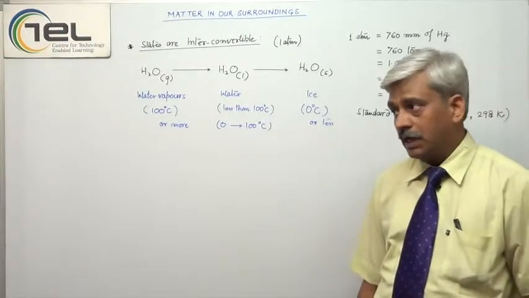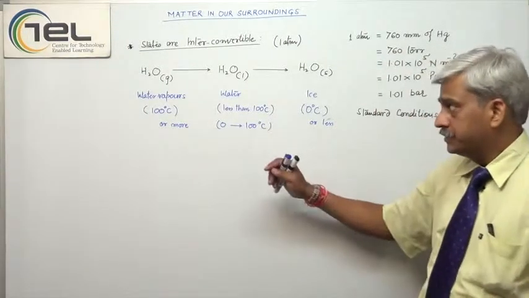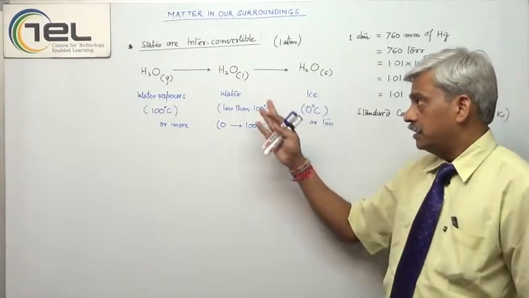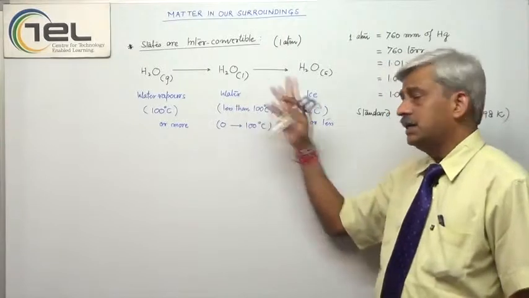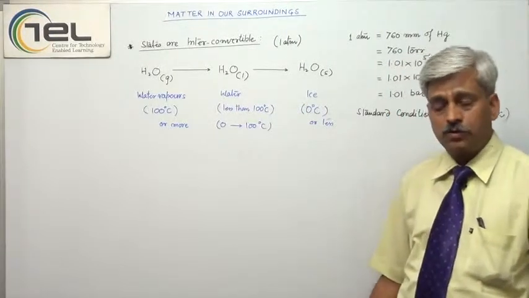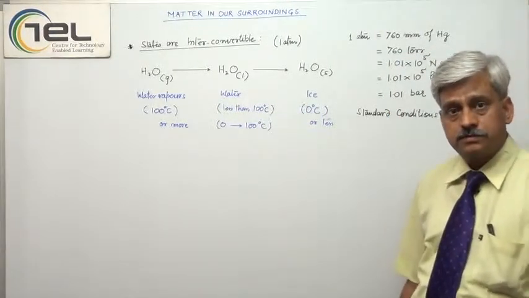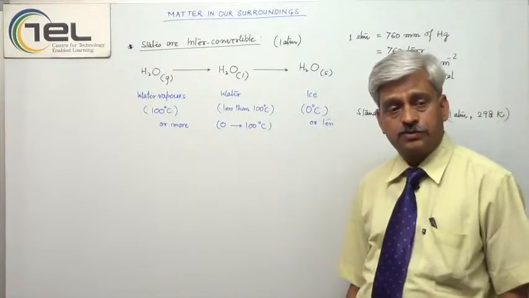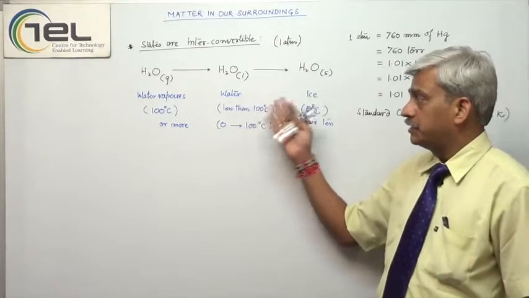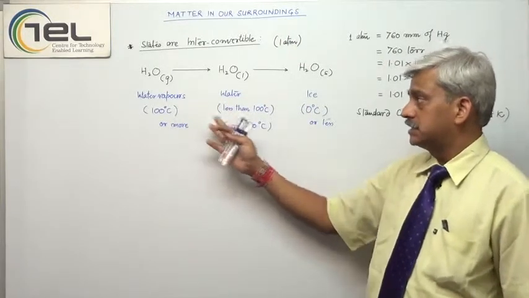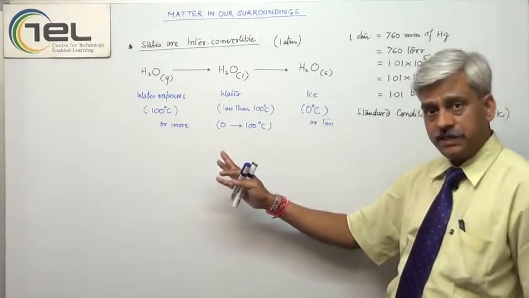So I am elaborating this thing. Water, H2O, under standard conditions mostly exists in the liquid state. You all know H2O is always in the form of liquid. When you increase the temperature to 100 degrees Celsius, it is converted into the gaseous state.